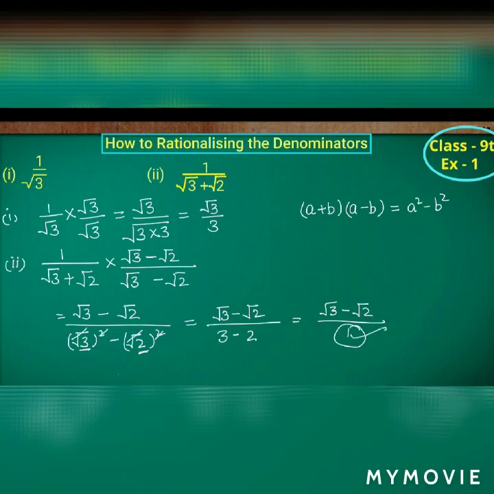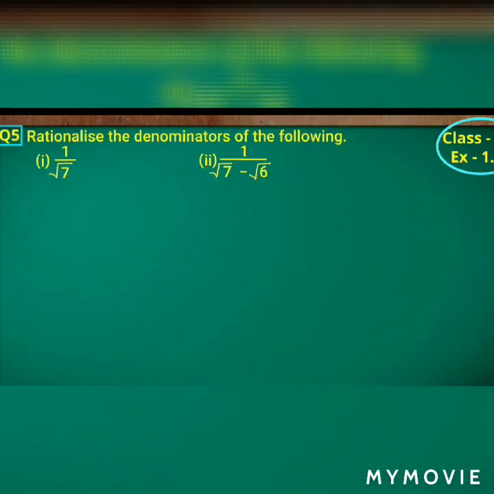So this is how we have to rationalize the denominators. Whatever the denominator is, if you want to rationalize it, it depends upon whether it is a single term or a double term. If it is a double term, we have to multiply with the opposite sign. Now come to the fifth question. Just as I have explained now, in the same way we have to do here. I just gave an introduction for this question, that is, rationalize the denominators of the following.